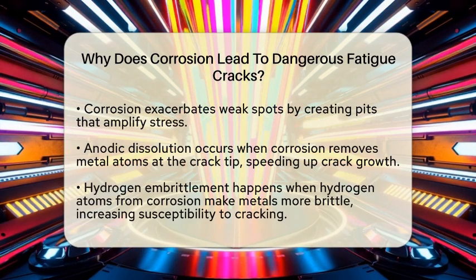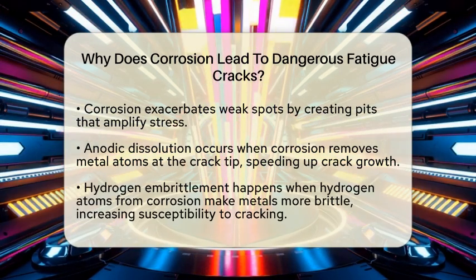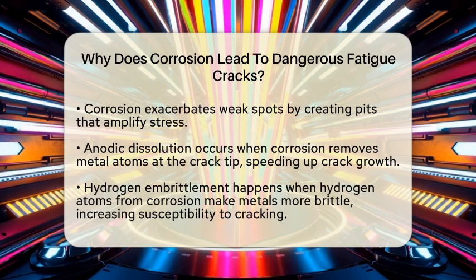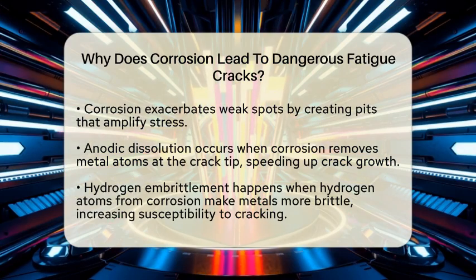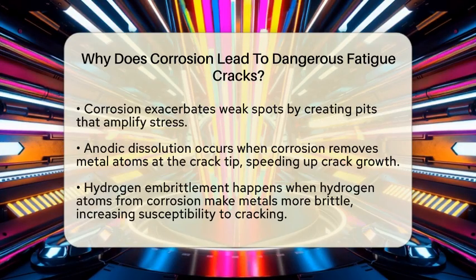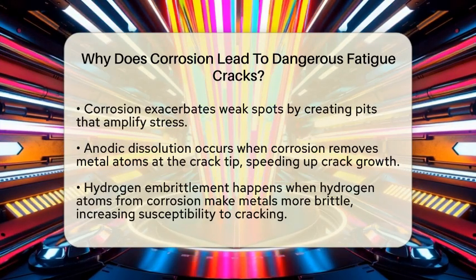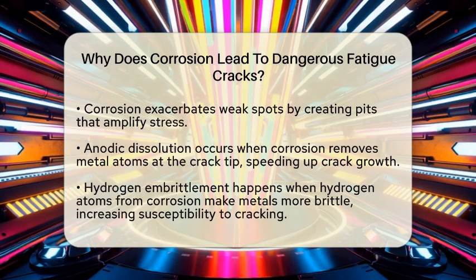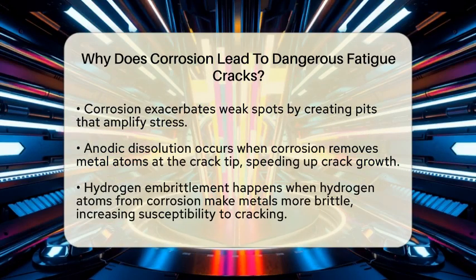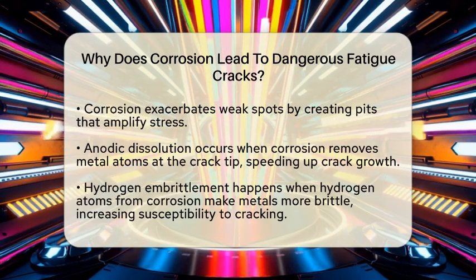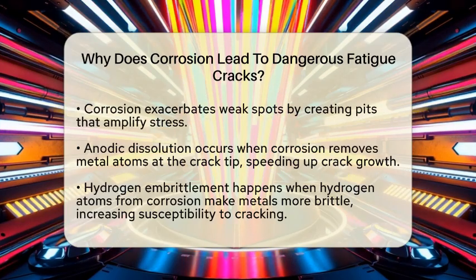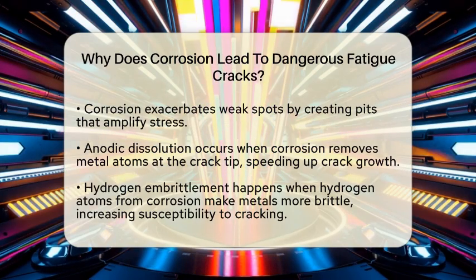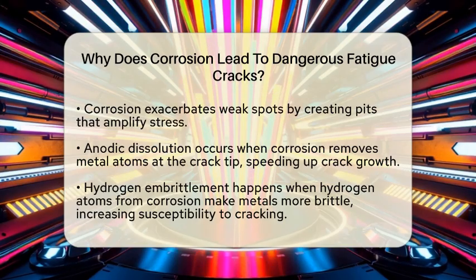There are several ways corrosion impacts fatigue cracks. First, there is anodic dissolution, where corrosion chemically removes metal atoms at the crack tip. This process advances the crack more quickly. Next, we have hydrogen embrittlement. Corrosion reactions can produce hydrogen atoms that seep into the metal. This makes the metal more brittle and susceptible to cracking.